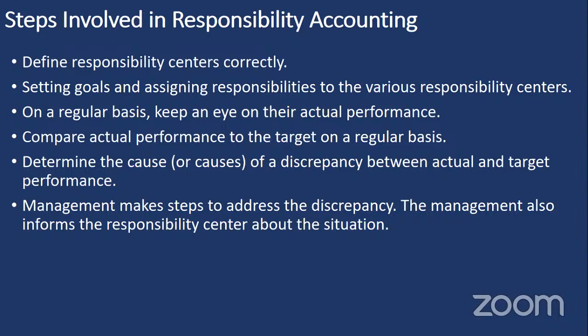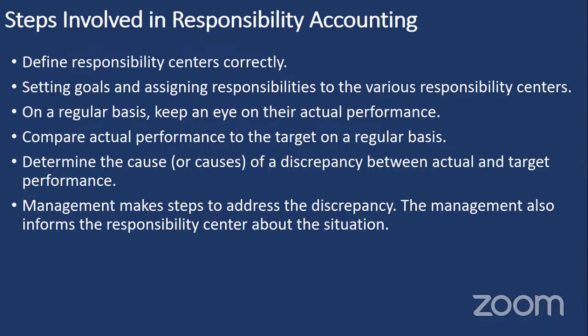And on a regular basis, there is a need to keep an eye on the actual performance. We cannot leave it like that. We need to evaluate the actual performance of each department on a regular basis against the defined targets. If there is any change, then there is a need to identify the causes for why the actual performance differs from the target performance.